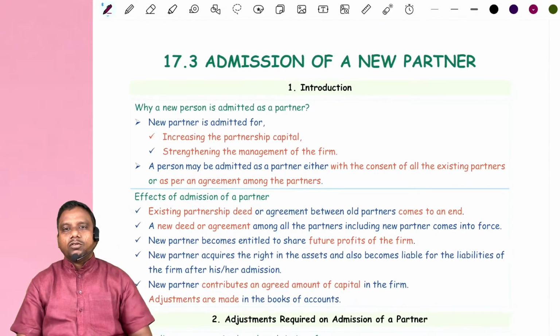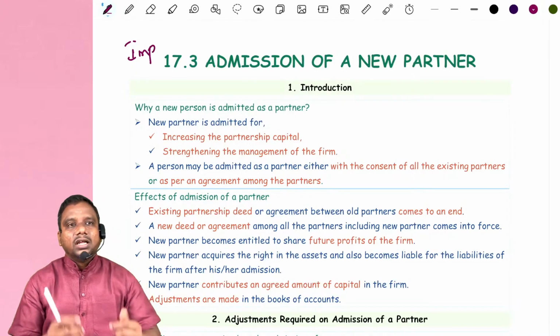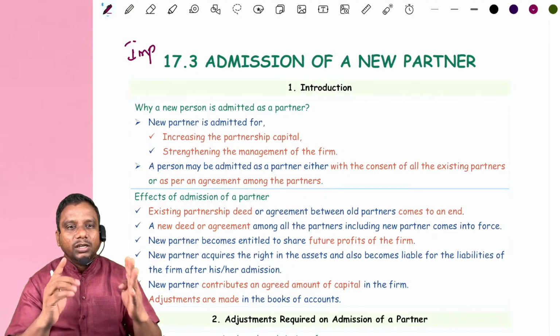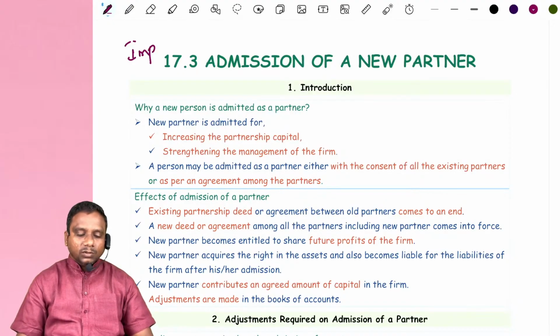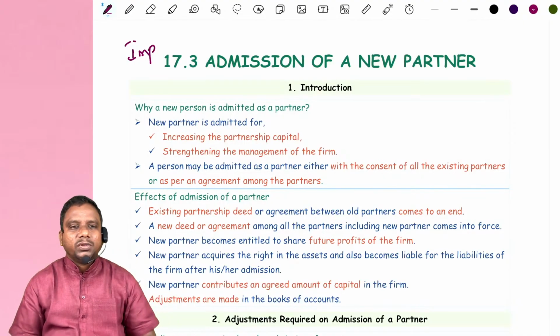Next, come to admission of a partner. Very, very important. From this, admission, retirement, death, dissolution. These 4 chapters are very, very important chapters, students. Right. Now look at admission of a partner. Sir, what is the meaning of admission of a partner?